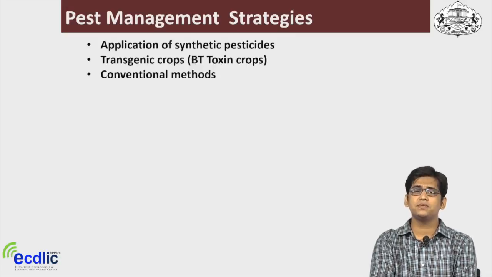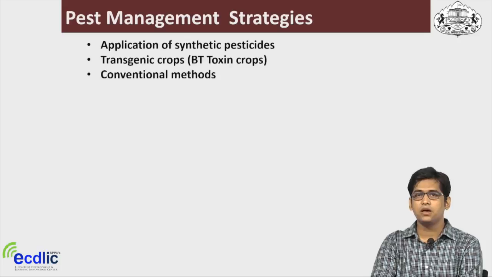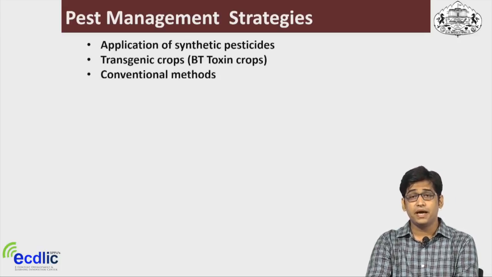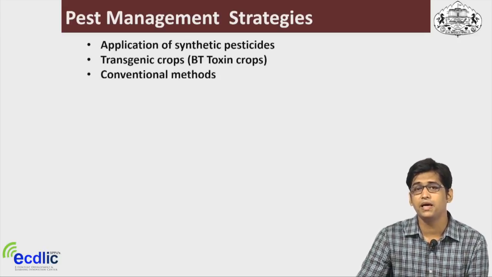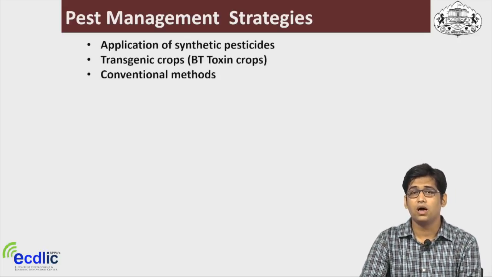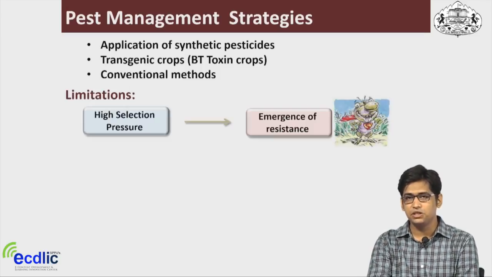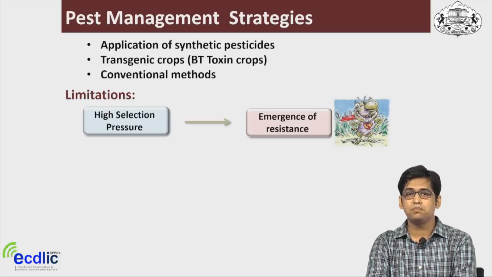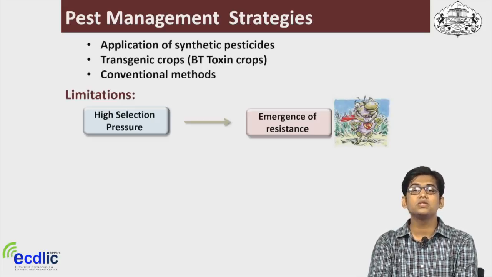Pest management strategies include the application of synthetic pesticides or transgenic crops like Bt toxin or Bt crops. There are also conventional methods that people use, either mechanical or other conventional approaches. But there are serious limitations involved in these strategies. They put a high selection pressure on the insects, which leads to the emergence of resistance.